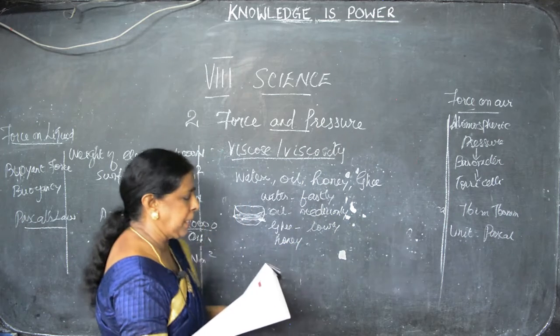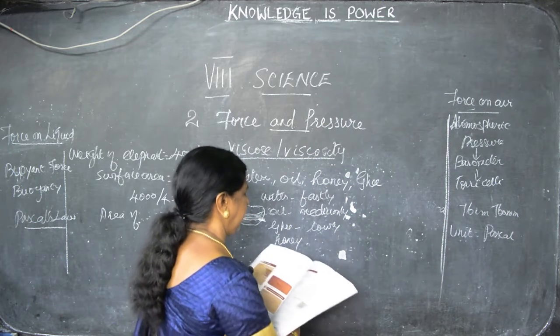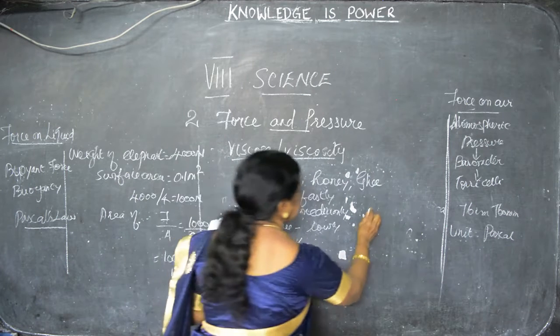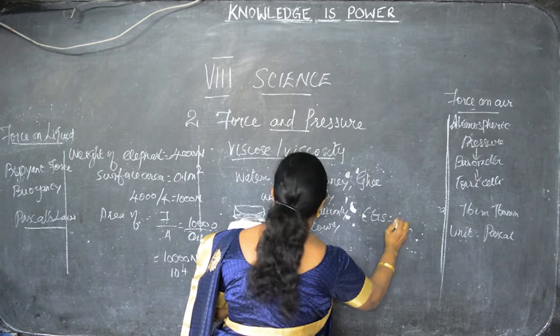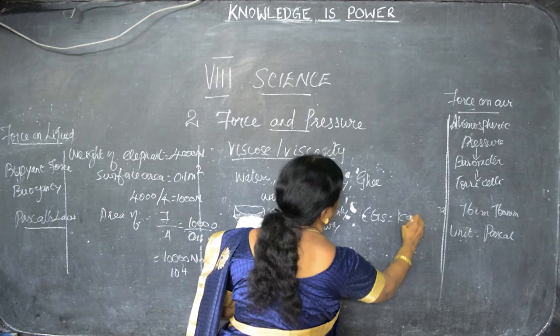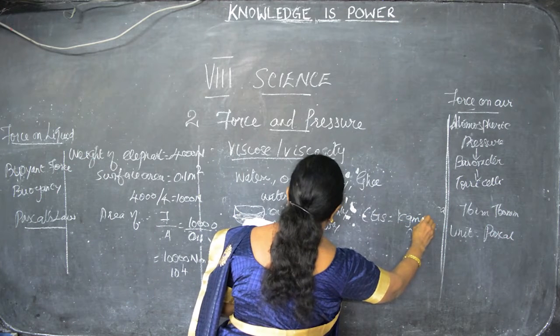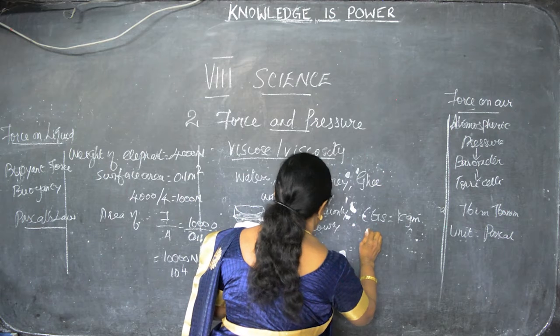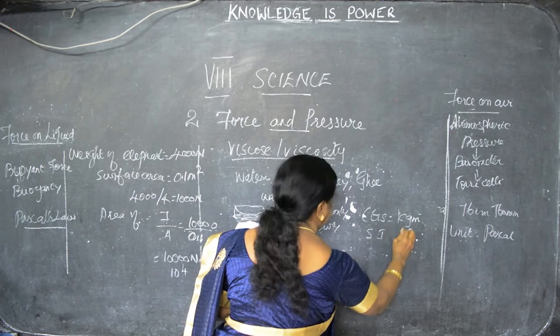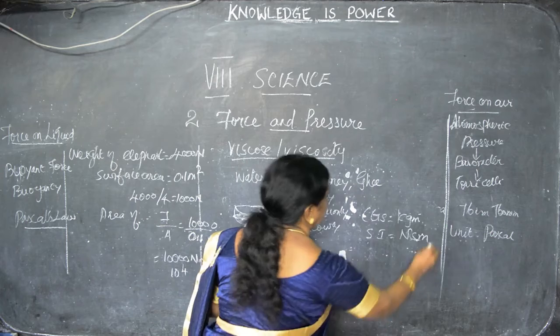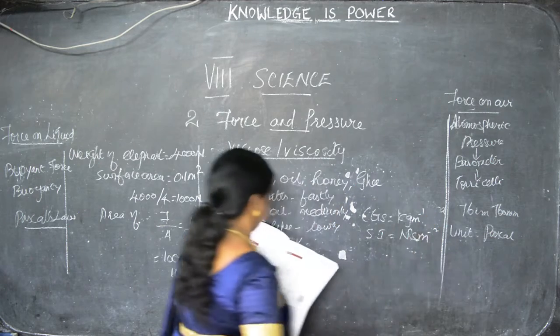It can be measured in the SI system in N s m^-2, and in the CGS system it is measured in dyne s cm^-2. Okay. And the SI unit is N s m^-2. Clear?